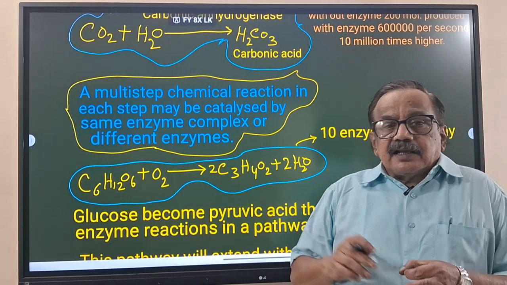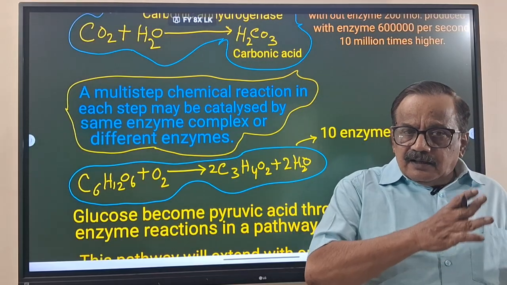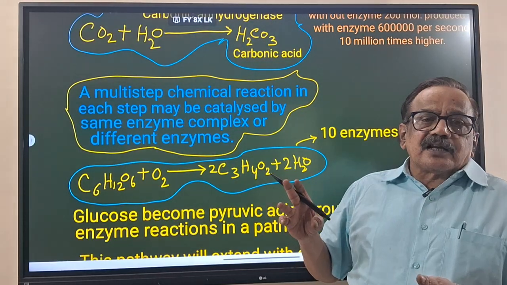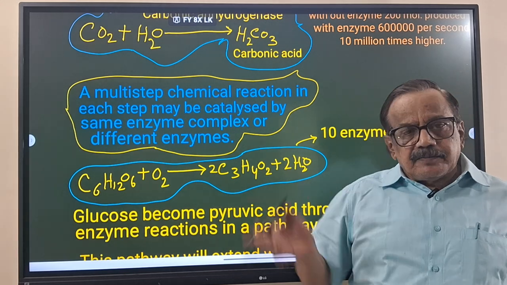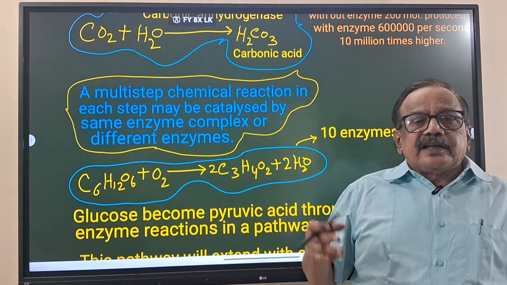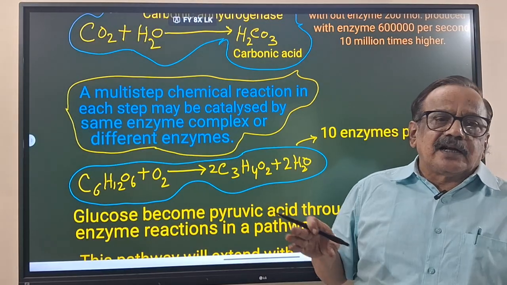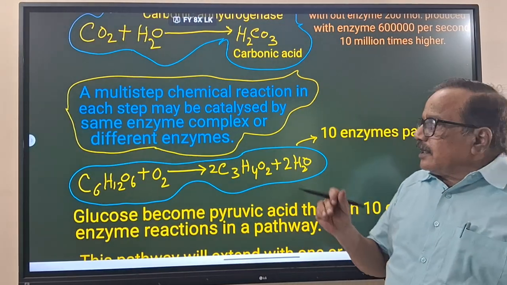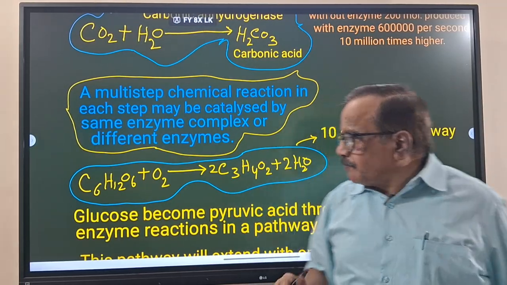When a chemical reaction is taking place, the end product comes by a particular series of reactions. From the starting substrate to the end product, so many reactions are there. This entire running path is called a pathway. That is the glycolysis pathway, which we will read about again.